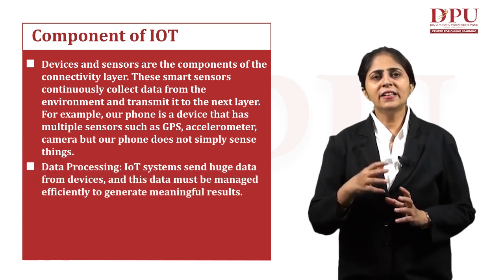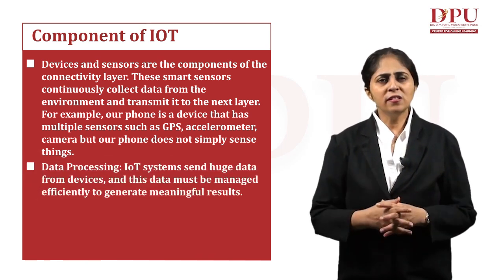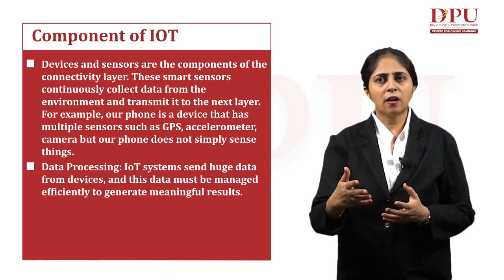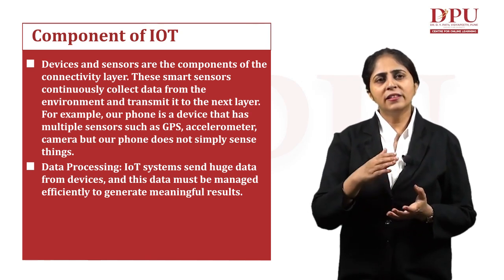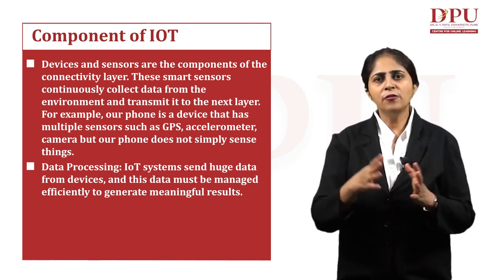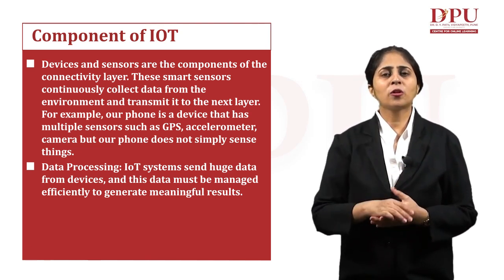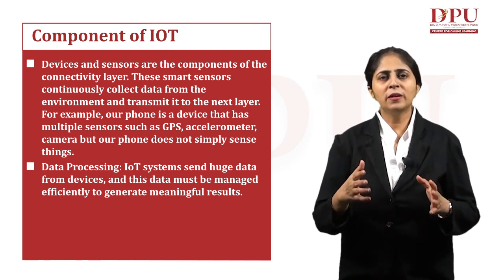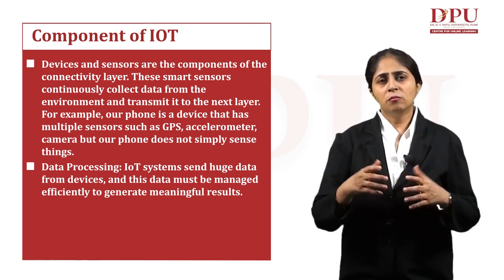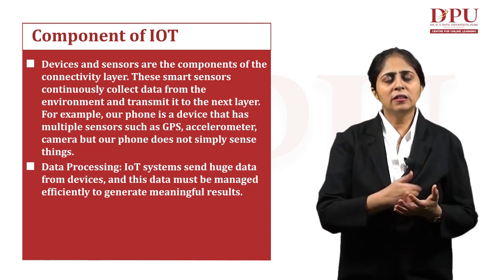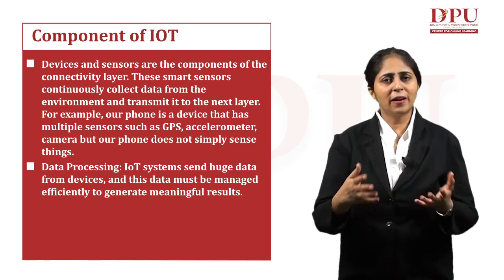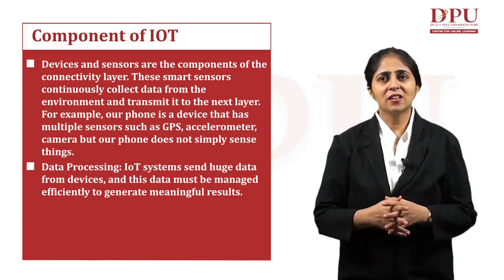Second is data processing. IoT systems send huge data from devices, and this data must be managed efficiently to generate the meaningful result. So another important component for our IoT would be data processing. At every point of time, the data is being sent by our sensors to various devices.